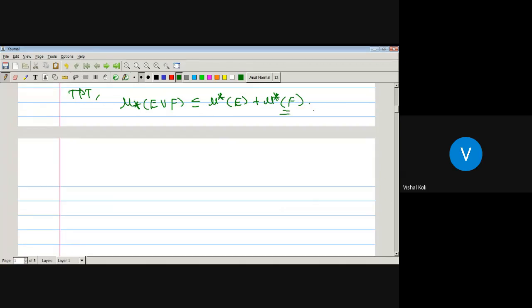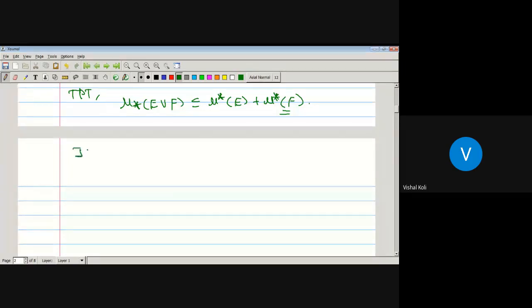For the values of the outer measure of F, again there are two possibilities: either the outer measure of F is finite or infinite. If possible, suppose that the outer measure of F is infinite. Then the inner measure of E union F is obviously less than or equal to the inner measure of E plus the outer measure of F, which is equal to infinity.